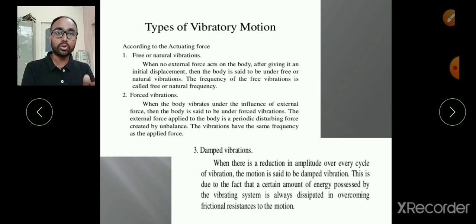And we don't want that. We should apply some force so that the body or the system can continue its vibration, and those vibrations are known as forced vibrations.